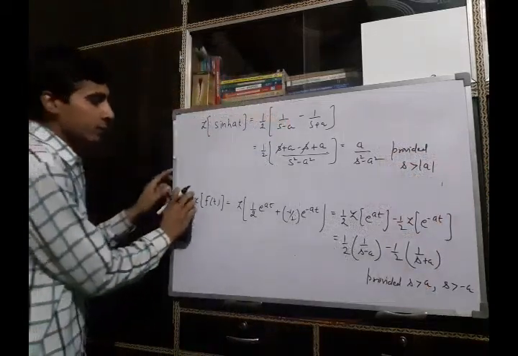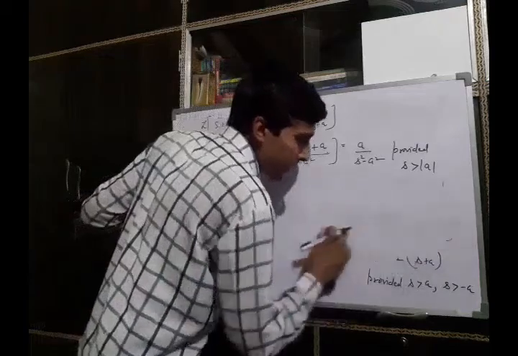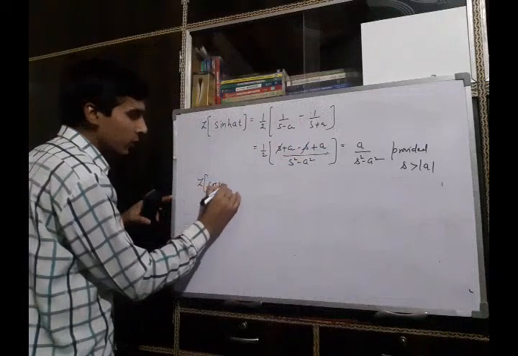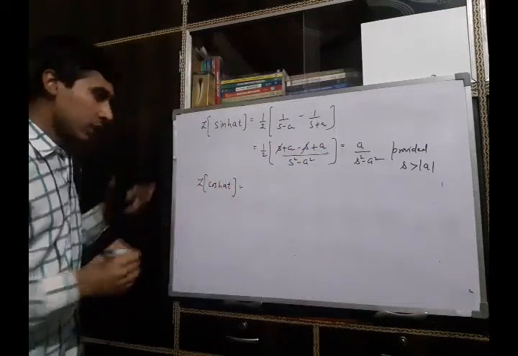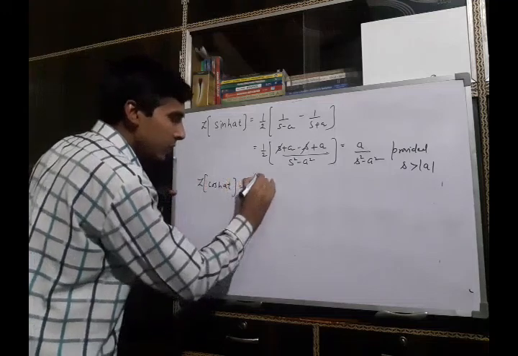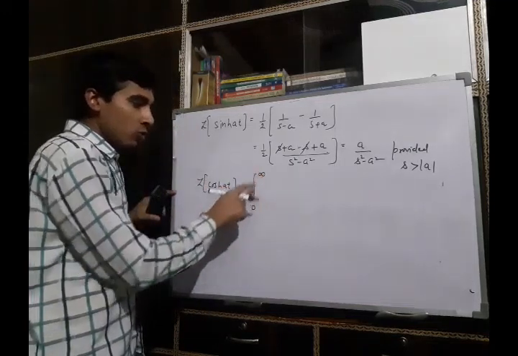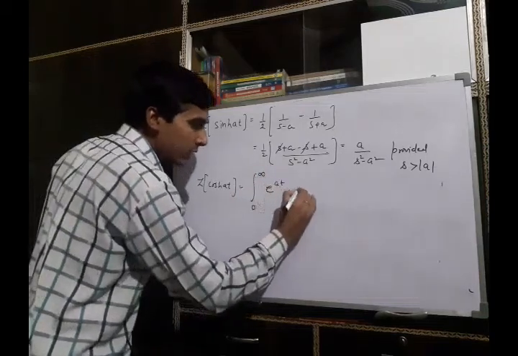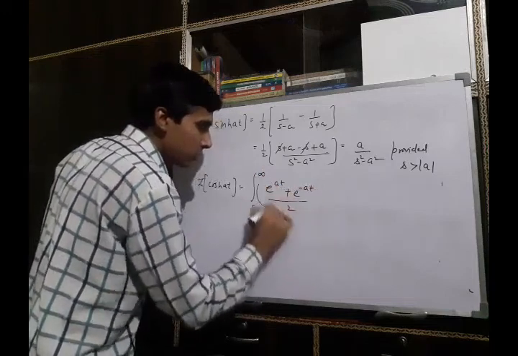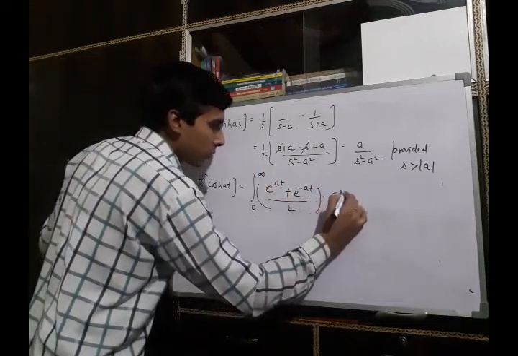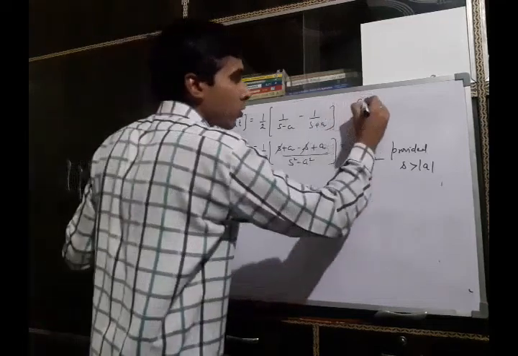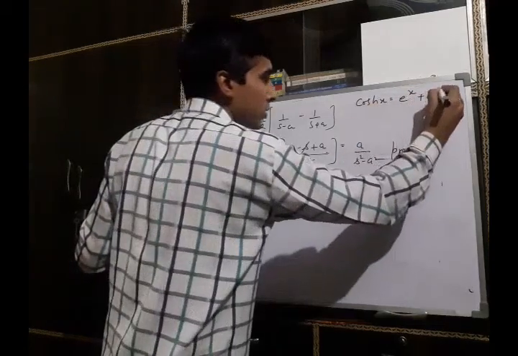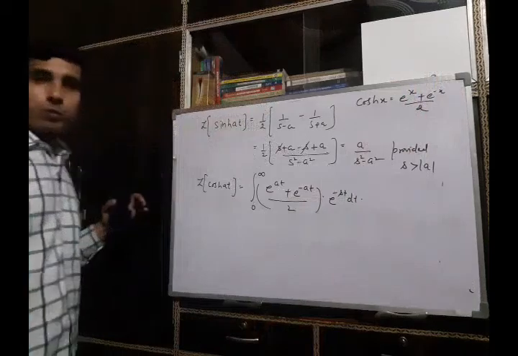In a similar manner, we can use the linear property and find the Laplace transform of cosh at. Again, using the definition, it will be the integration between 0 to infinity of (e raised to power at plus e raised to power minus at) by 2 into e raised to power minus st, since cosh x is defined as e raised to power x plus e raised to power minus x upon 2.